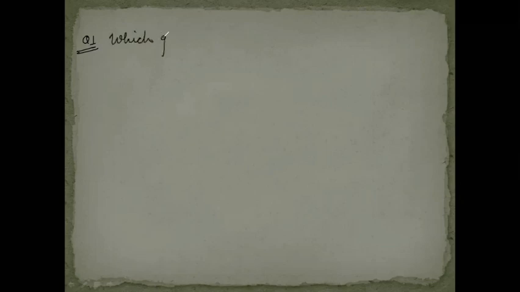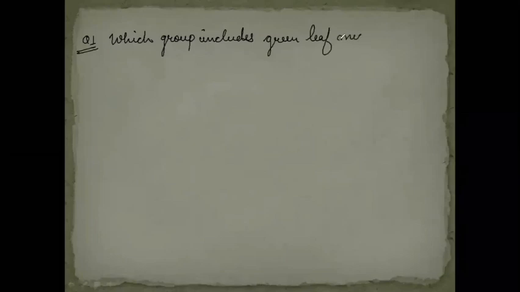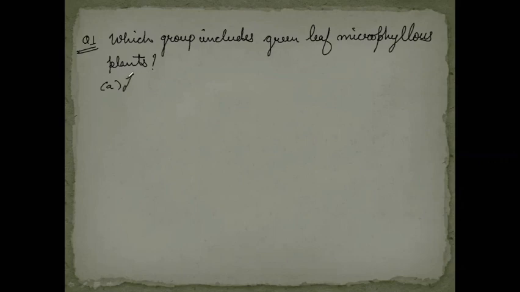Which group includes green leaf microphyllous plants? Now, if you don't remember, go back in the video, learn the examples, learn the groups, and then mark the answer here. Options are there: Lycopsida.